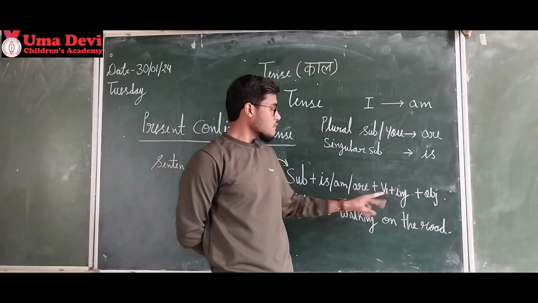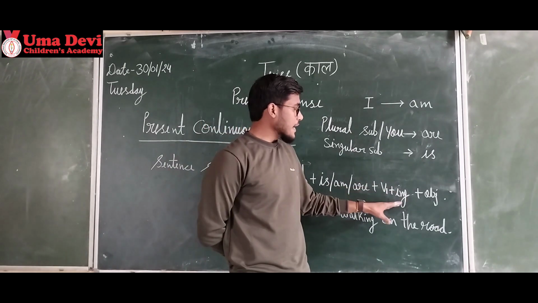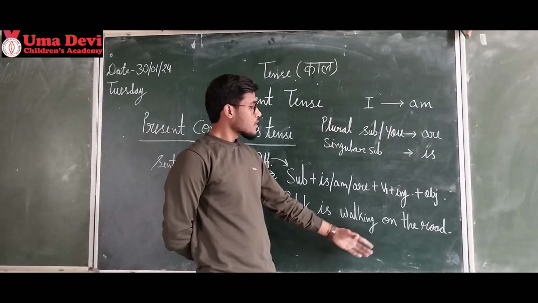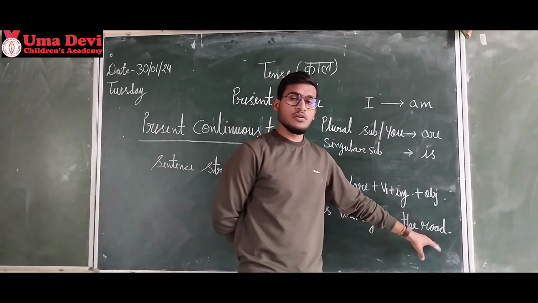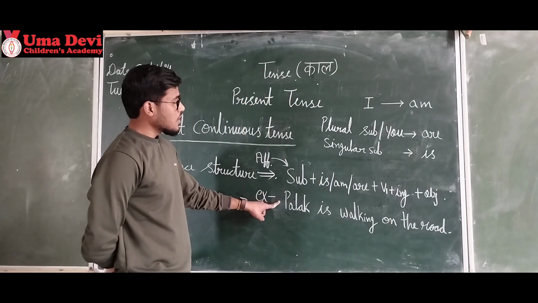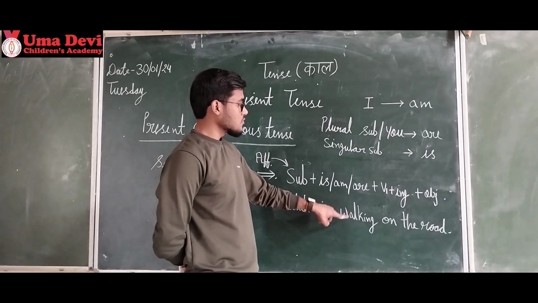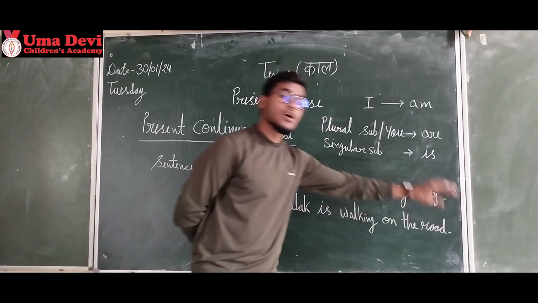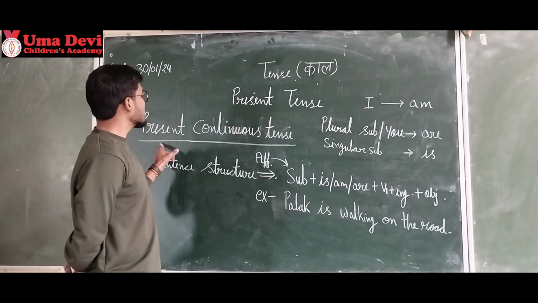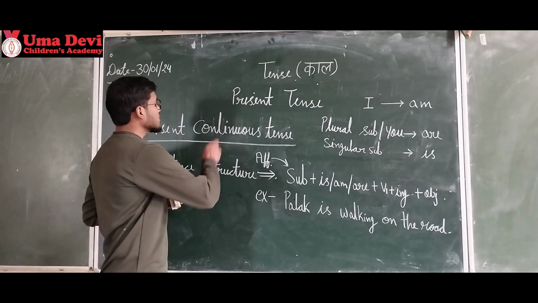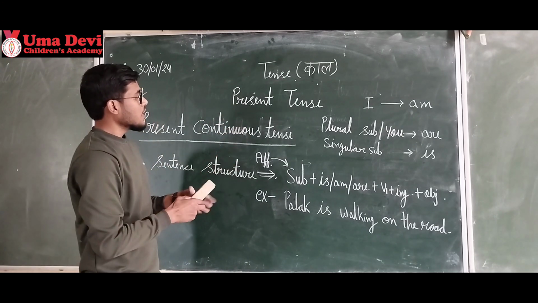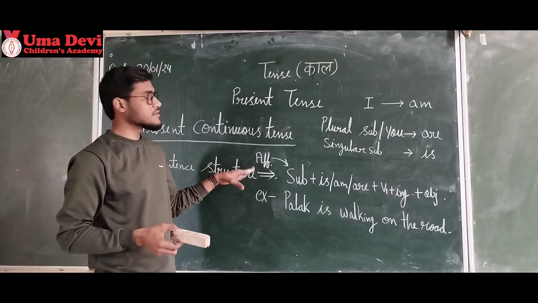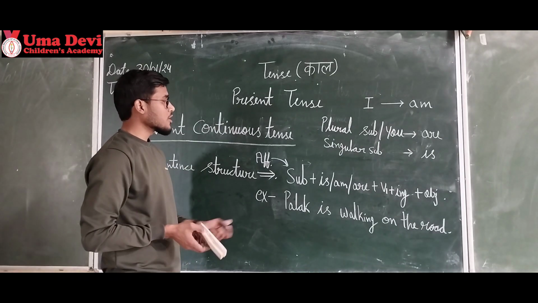Then first form of the verb, which is walk, we add ing there. It is walking. Okay. Then object, on the road. So the full sentence is Palak is walking on the road. What type of sentence is this? Present continuous, and what type? Affirmative sentence. After that, okay, take a screenshot.